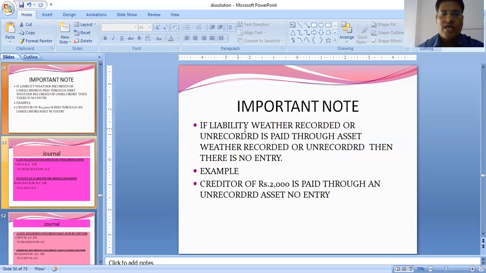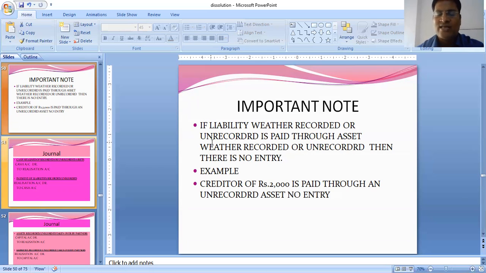If a liability, whether recorded or unrecorded, is paid through an asset, whether recorded or unrecorded, then there is no entry. For example, if I say a creditor of rupees 2,000 is paid through an unrecorded asset, no entry needs to be passed. Actually, the entry coming is creditor account debit to asset. But for creditor, we are using the word realization, and for asset also, we are using the word realization.